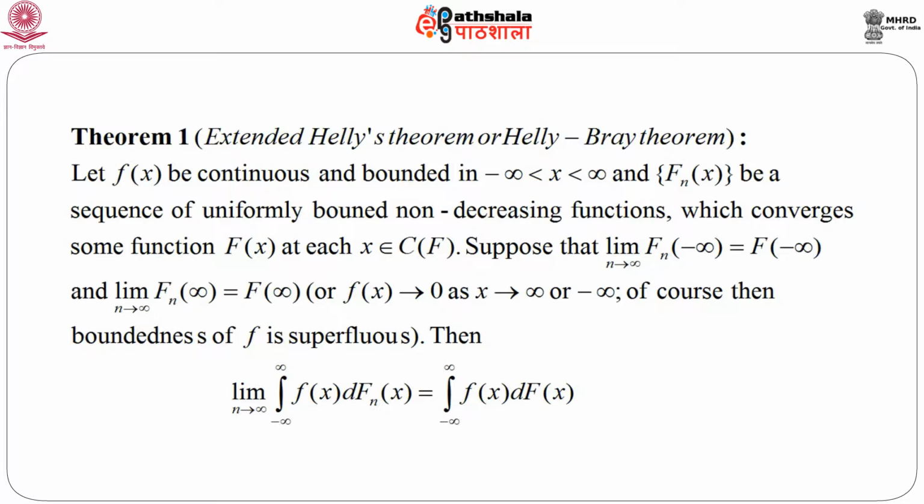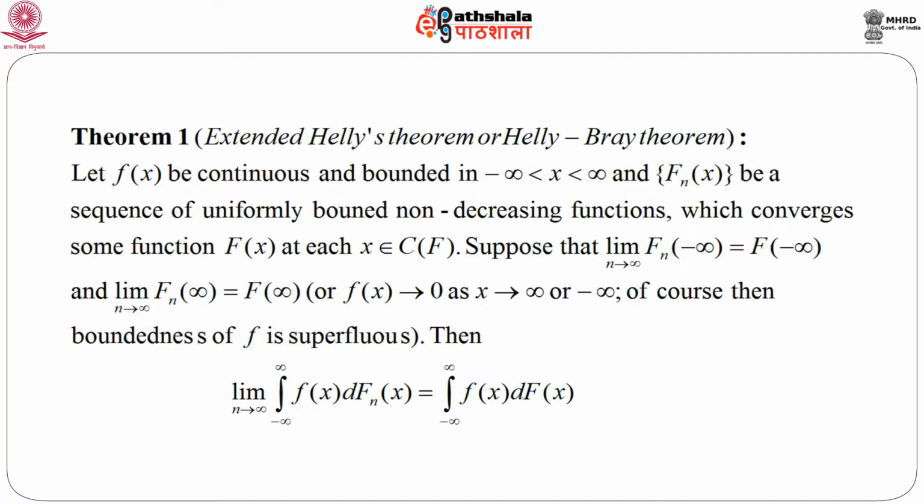Here suppose f(x) is continuous and bounded on the real line, that means for every x from minus infinity to infinity, and f_n(x) is a sequence of uniformly bounded non-decreasing functions which converges to some function capital F(x) at each continuity point x of F. Also suppose that as n goes to infinity, f_n(minus infinity) equals F(minus infinity), and f_n(infinity) equals F(infinity).